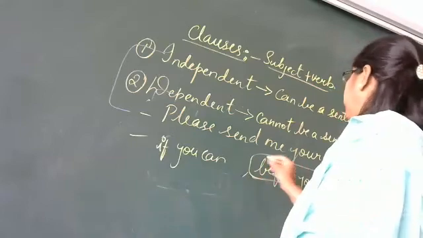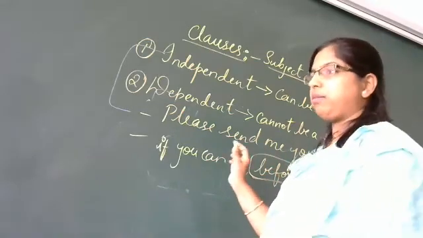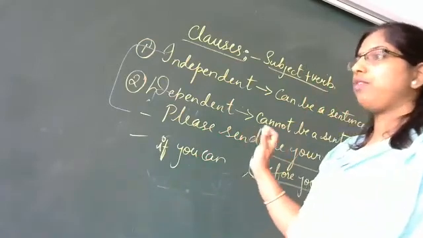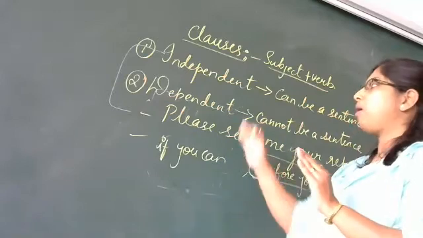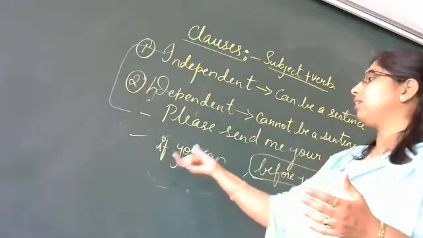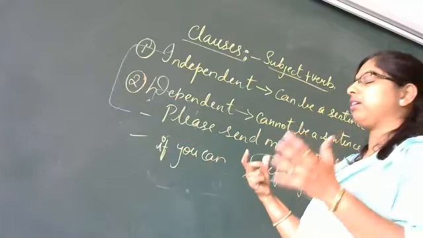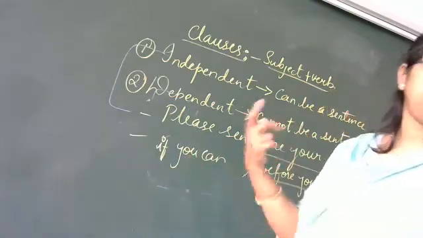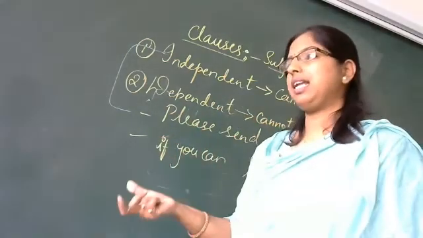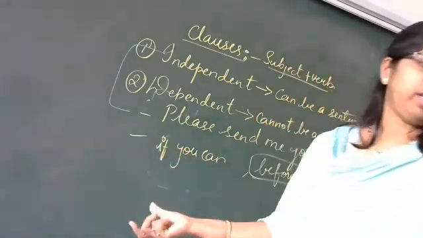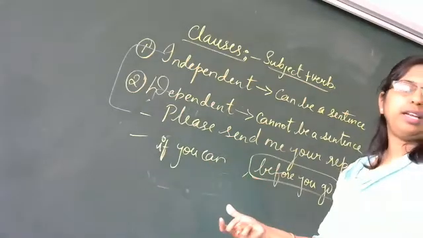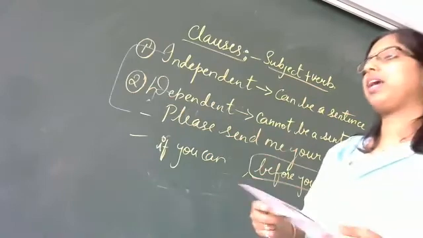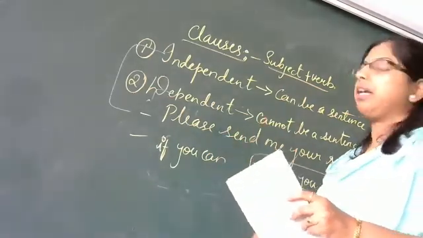So you can add on, meet me before you go. That means it becomes a complete sentence. So it is a dependent clause. So when you have to identify a dependent clause, just see that the clause starts with if or before or after or when, whenever, because, unless. Usually dependent clauses will have such words. So you can identify the dependent clause easily.